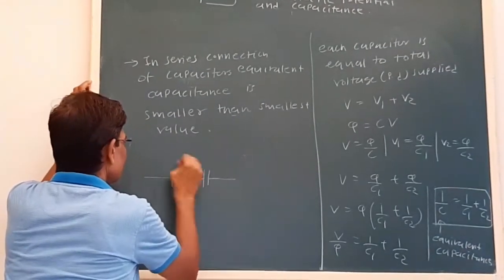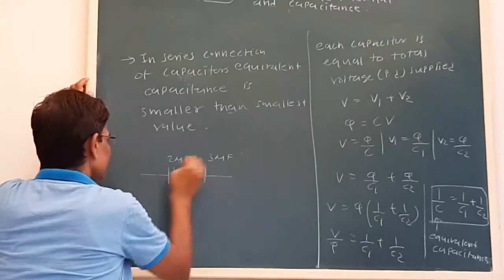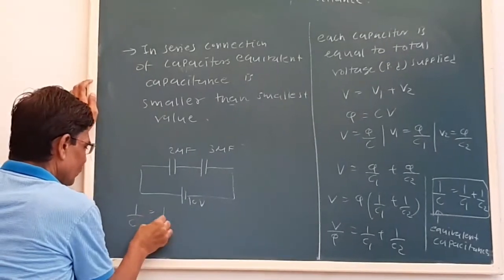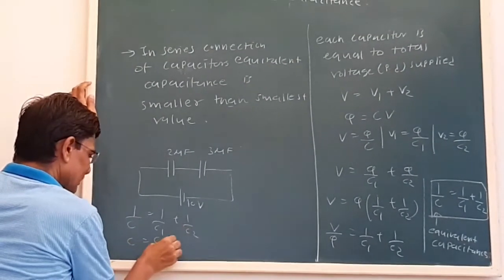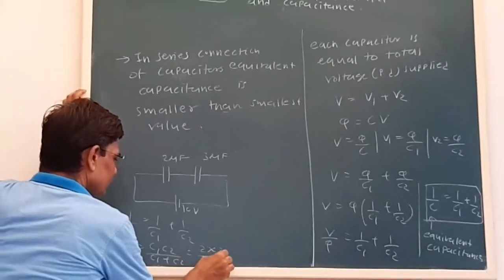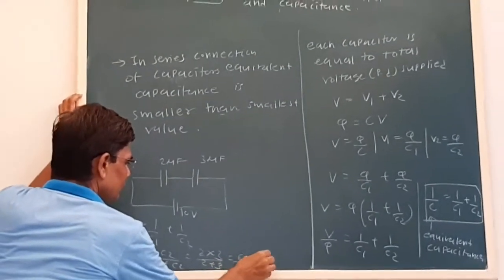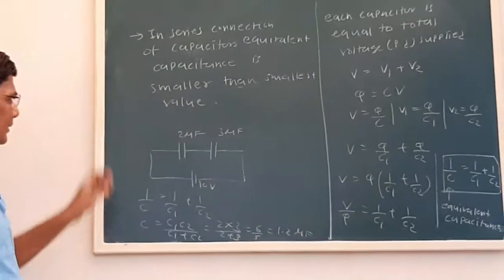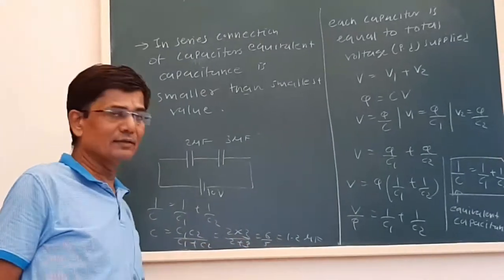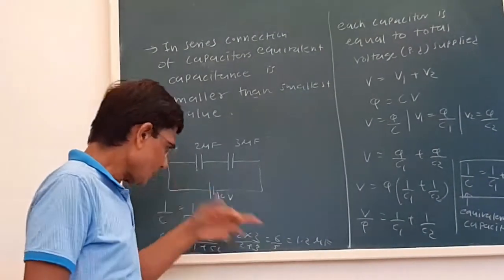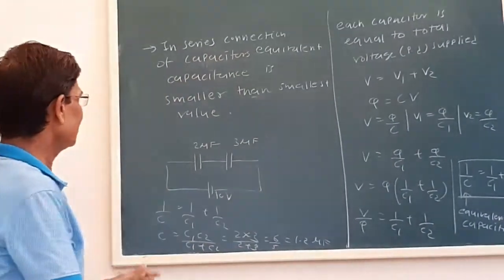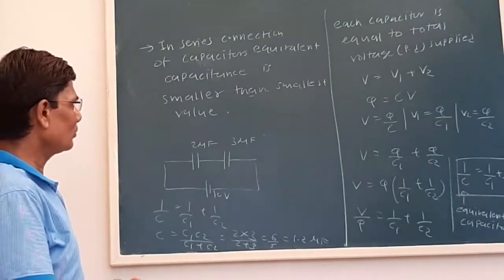Let us say 2 microfarad and another capacitor on a 10 volt battery. Now what we use here is 1 upon C equivalent equals 1 upon C1 plus 1 upon C2, or we can write C1 C2 upon C1 plus C2. Now C1 is 2. Out of these two capacitors, the value 2 is the smallest, but the equivalent capacitance is 1.2, which is smaller than 2 also. So we have to remember that in the series connection of capacitors, the equivalent capacitance is smaller than the smallest value.